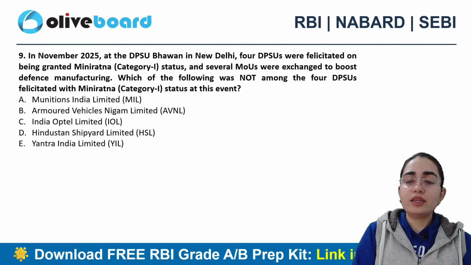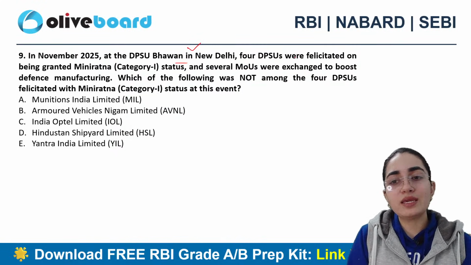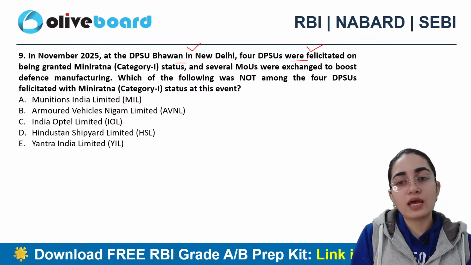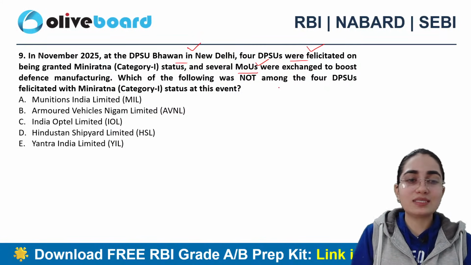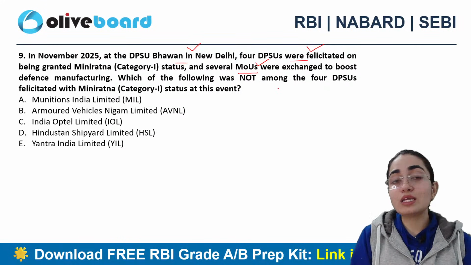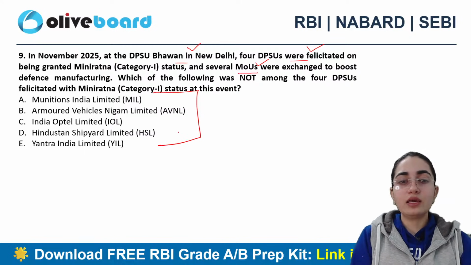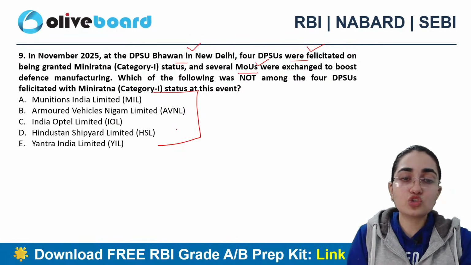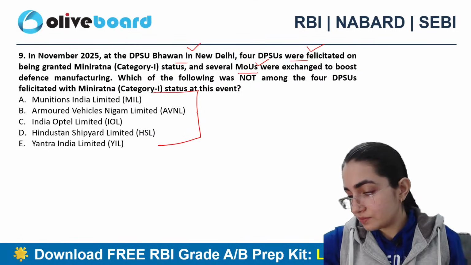Take it. All right. In November 2025, at DPSU Bhavan in New Delhi, 4 DPSUs were felicitated on being granted Mini Ratna status, and several memorandums of understanding were exchanged to boost defense manufacturing. Which of the following was not among the 4 DPSUs felicitated with the Mini Ratna Category 1 status at this event? Is it MIL? Is it AVNL? Is it India Optel Limited? Is it Hindustan Shipyard Limited? Or Yantra India Limited? Which one exactly is the one?